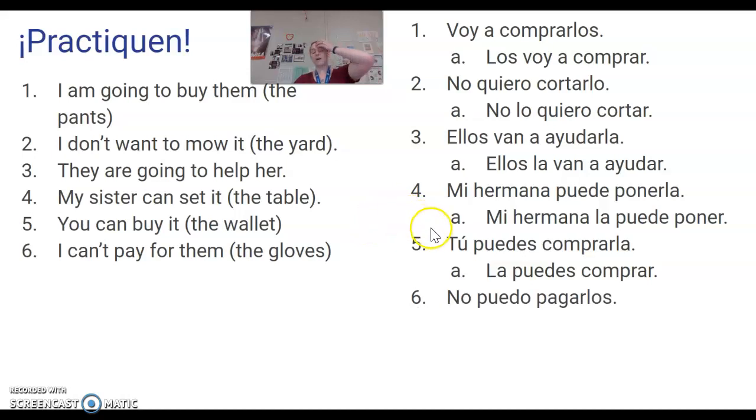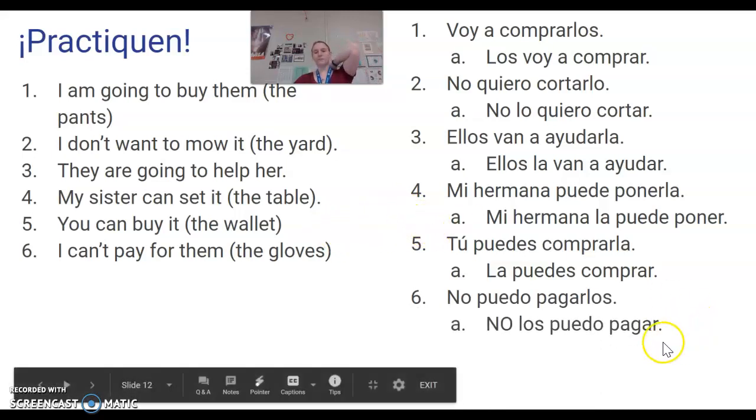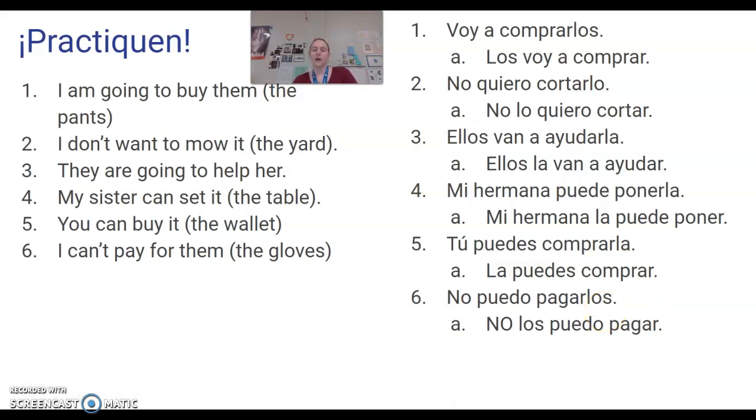No puedo pagarlos, or no los puedo pagar. Okay, I don't need a por in this sentence. In Español, we only really use the por whenever we're saying I paid this much money for this other thing. You can use por with pagar, or pagar can include the por. Like, I'm going to pay for them.